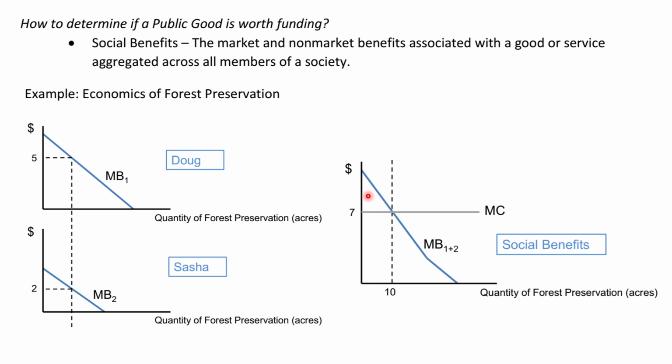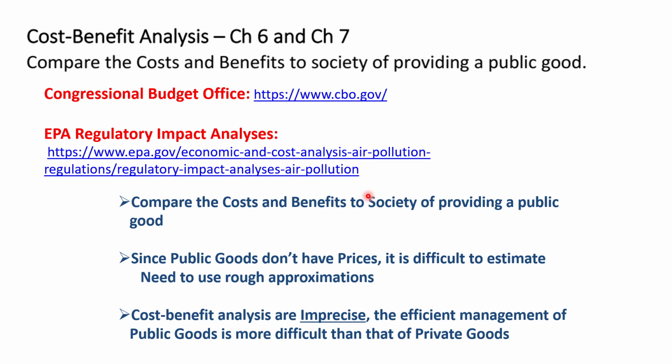Now that's pretty straightforward in theory. However, in practice, that's going to be really difficult. Why? Because public goods don't have prices, so it's very difficult to estimate the benefit and the cost as well. So the cost and benefit analysis that's used to decide whether or not we should fund public goods is very imprecise, and the efficient management of public goods is going to be incredibly difficult because of that. In Chapter 7, we'll dig a little bit deeper into regulatory impact analysis, which is a cost and benefit analysis that the EPA uses.